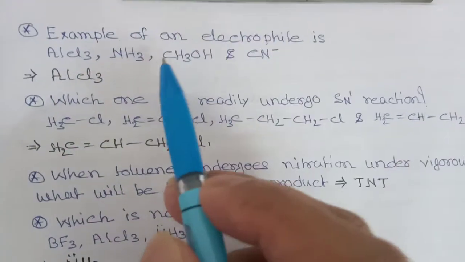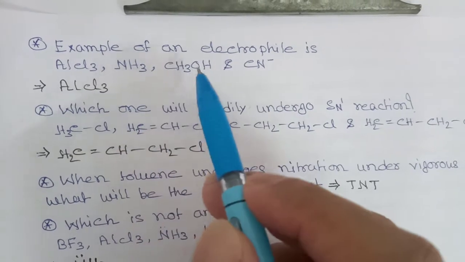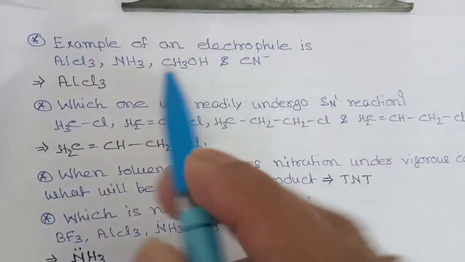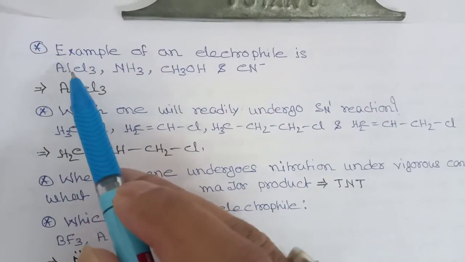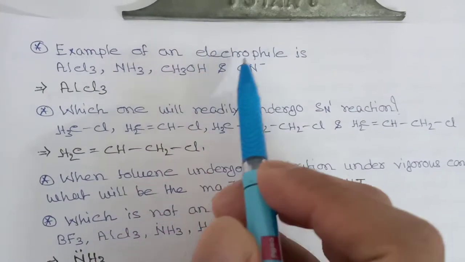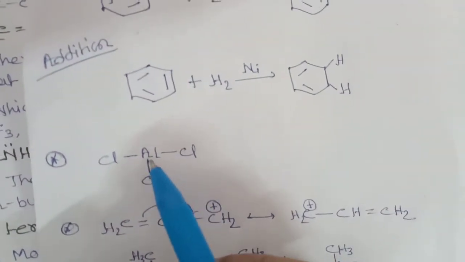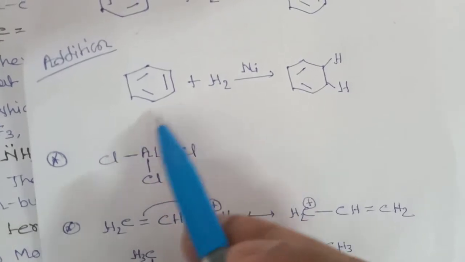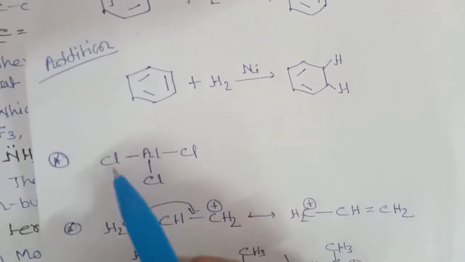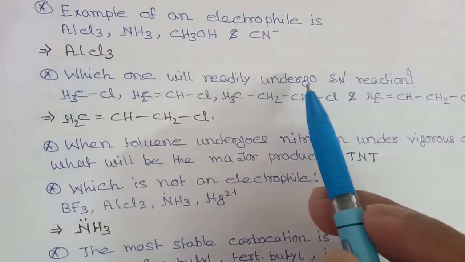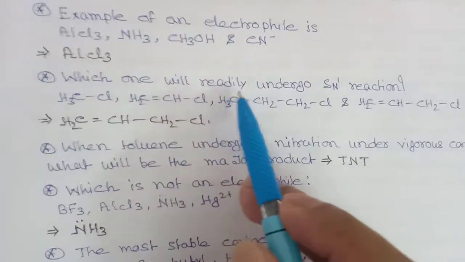Now, examples of an electrophile. See, this is your base, ammonia is a base, this is alcohol, and this is also a base, because a species containing minus charge is basic. And this is your electrophile, because an electrophile is always an electron deficient species. In case of AlCl3, this is the structure of AlCl3, having Al with 2 electrons, 4 electrons, 6 electrons. So it requires another 2 electrons to complete its octet. So this is an electron deficient species, and electron deficient species are always electrophiles, which will undergo SN1 reaction readily.